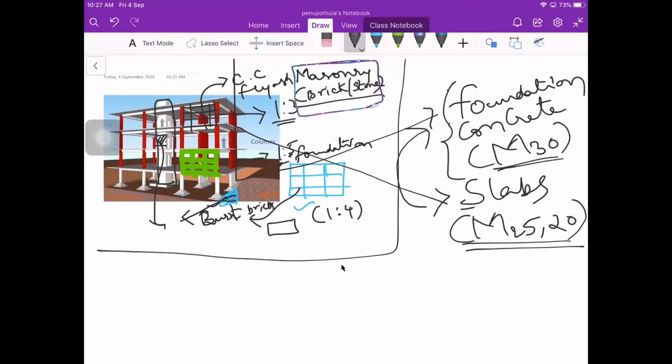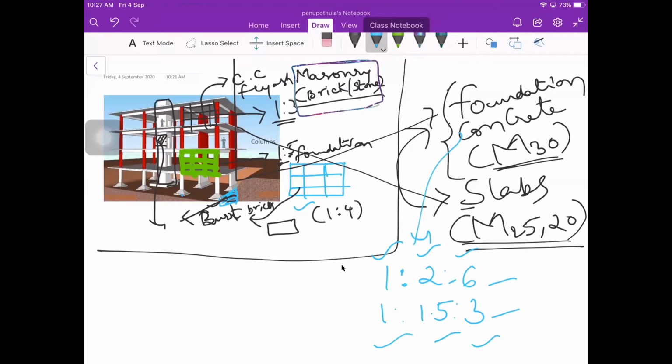Both are concrete, but as both are concrete, we can't term it as a single term. So it can be 1:2:6, or 1:1.5:3, something like that. The proportions might change for both these things. That means the material quantities are changing, material specifications are changing, and also the cement which we are using is changing.